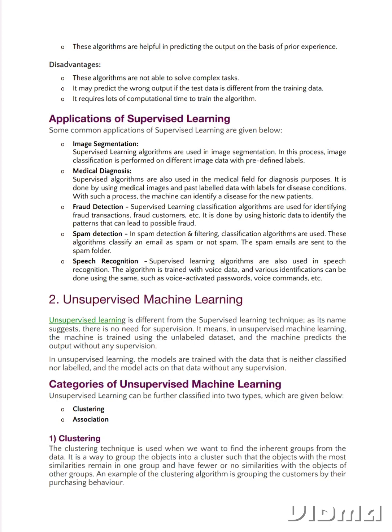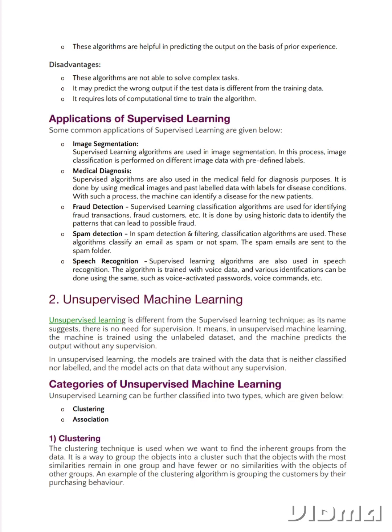Fraud detection. Supervised learning classification algorithms are used for identifying fraud transactions, fraud customers, etc. It is done by using historic data to identify the patterns that can lead to possible fraud. Spam detection. In spam detection and filtering, classification algorithms are used.